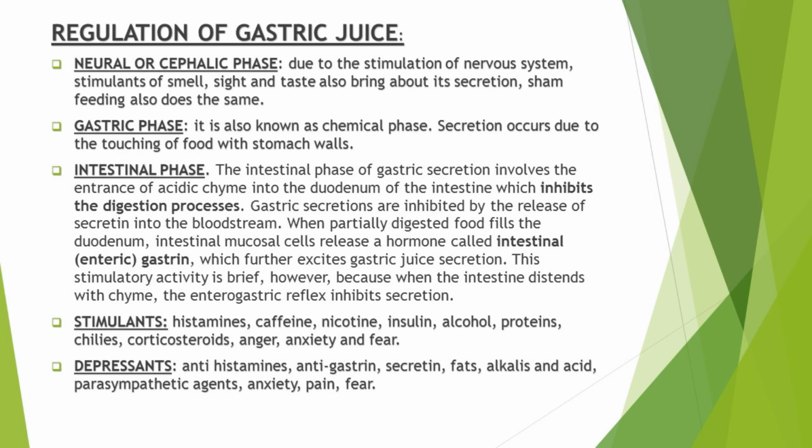Now we see how gastric juice production is regulated. There are three phases of the regulation of gastric juice. These are the neural or cephalic phase, gastric phase, and intestinal phase. In the neural or cephalic phase, stimulants of gastric juice like the smell of food, its sight and taste of food cause the stimulation of the nervous system, and in this way the nervous system brings about the secretion of gastric juice.